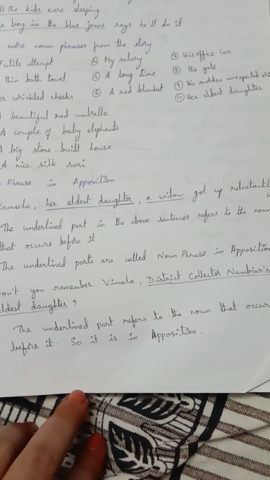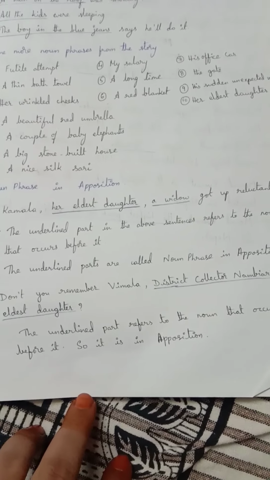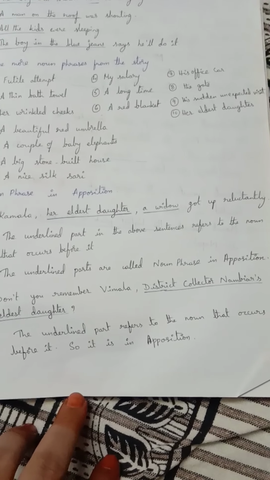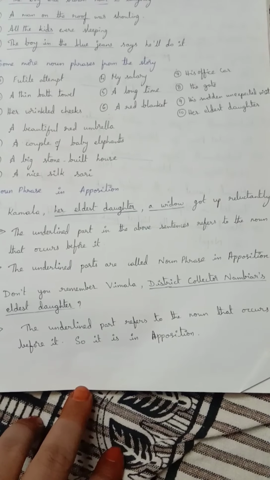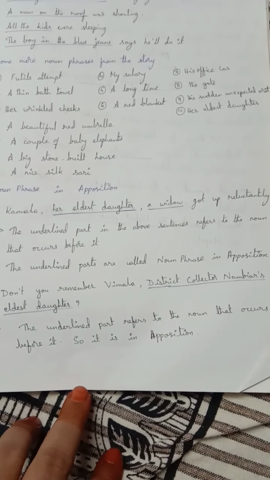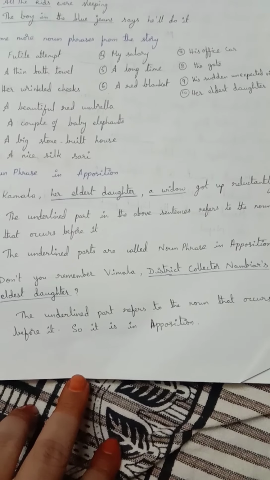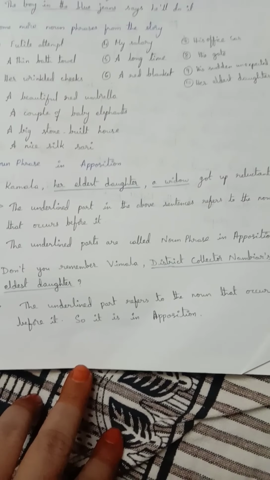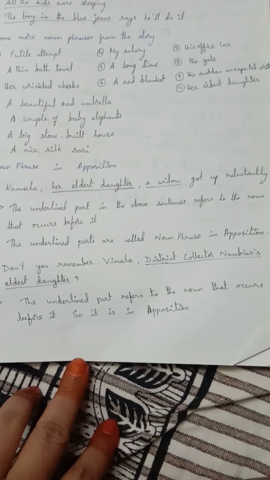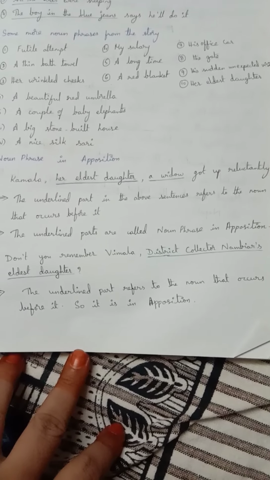So here, who is her eldest daughter? Kamala is her eldest daughter. Who is a widow? Kamala is a widow. So these two were giving extra information about the noun Kamala. So these were in apposition to the noun Kamala. So here her eldest daughter, a widow, these two are in apposition to Kamala. See the explanation. The underlined part in the above sentences refers to the noun that occurs before it. The underlined parts are called noun phrases in apposition.